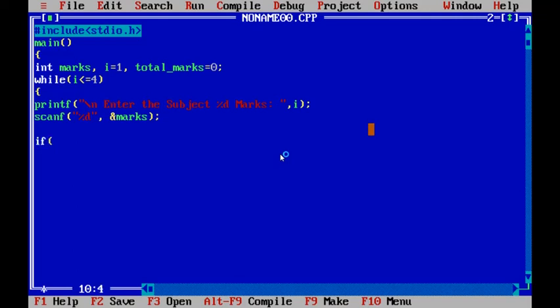If the entered marks are less than 0, logical or, marks greater than 100, sometimes we enter mistakenly. To avoid such situations, we are using this printf.